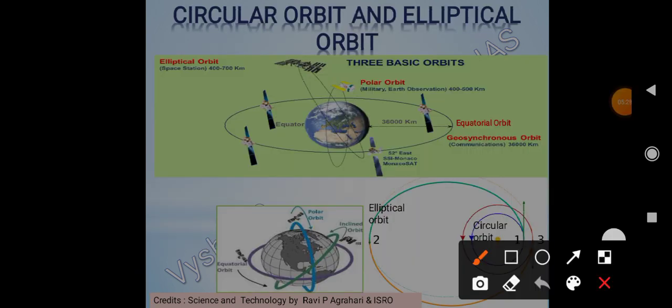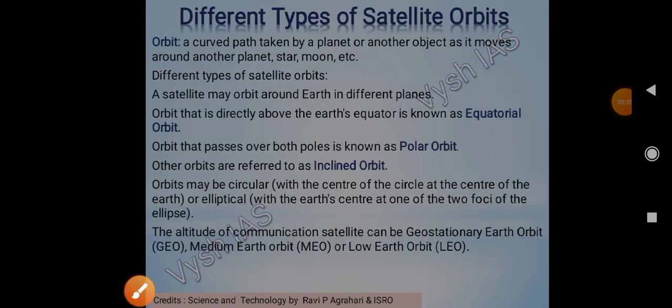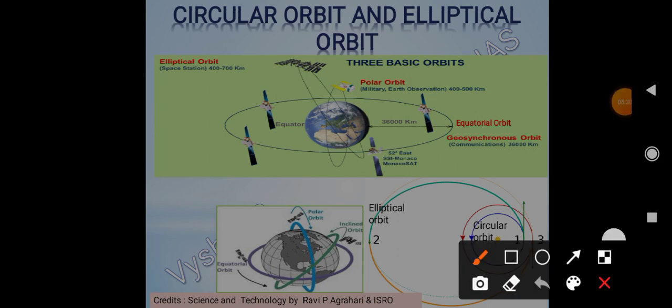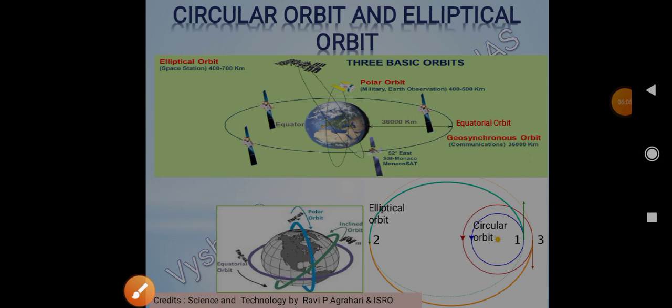First of all was polar orbit. Here we can see polar, it passes through both the poles. And then we have equatorial, it is above the equator. And then we had inclined. See, this is inclined. Here is our equator, so it is inclined, this is the inclination, so inclined orbit. And then we also discussed circular and elliptical. So this is the elliptical one and this is the circular orbit.